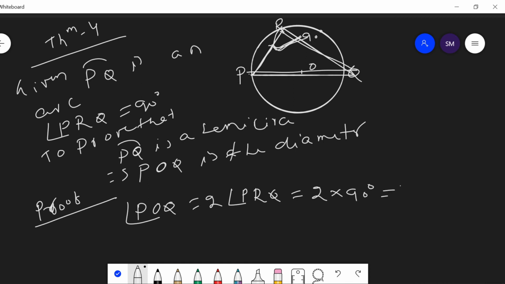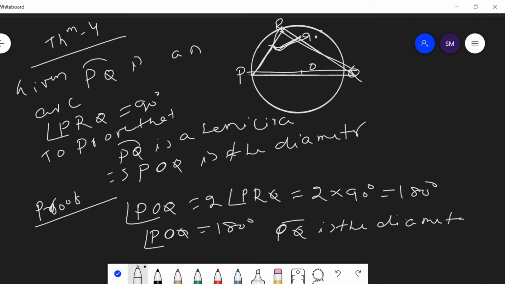This means POQ is equal to 180 degrees. When POQ is measured 180 degrees, this is a straight angle. This means PQ is the diameter of the circle. POQ is a straight angle, which implies that PQ is a semicircle. When PQ is the diameter, it divides the circle into two semicircles. PQ arc is a semicircle.